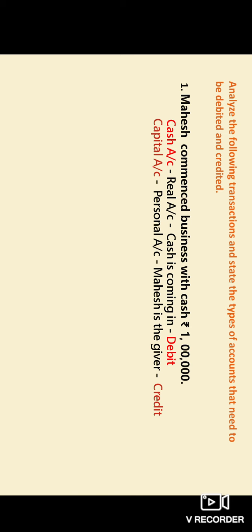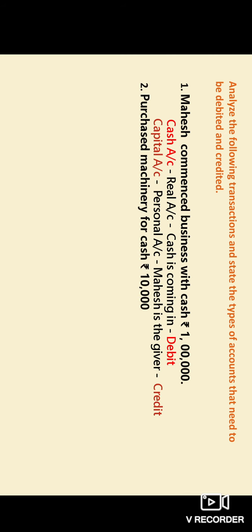Whereas capital comes under personal account, because the person who is bringing capital to the business is Mahesh, a person name. Capital account is considered a personal account, and Mahesh is the giver. That is why capital account will be credited.